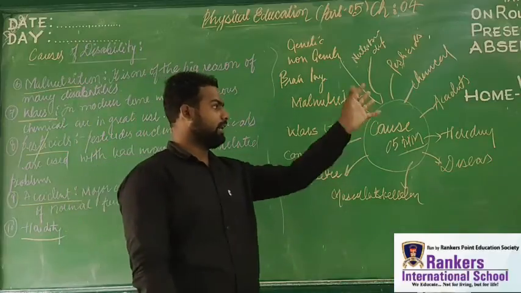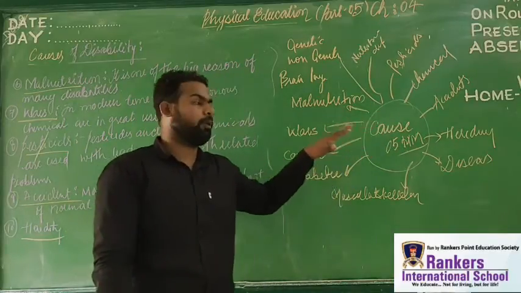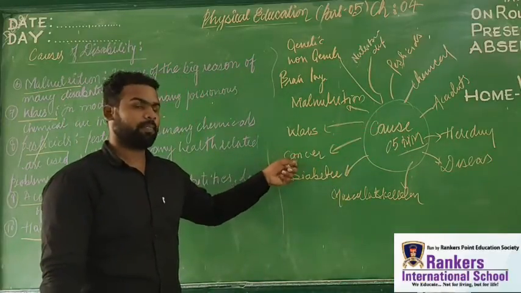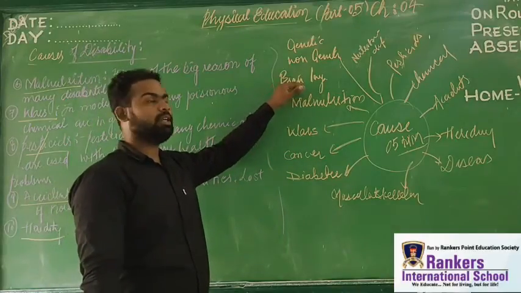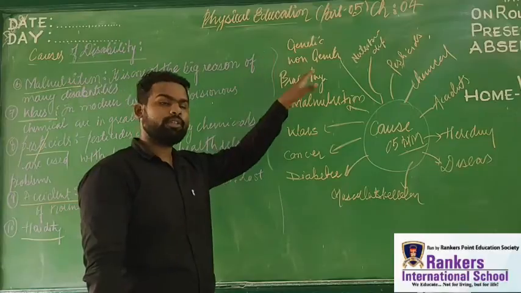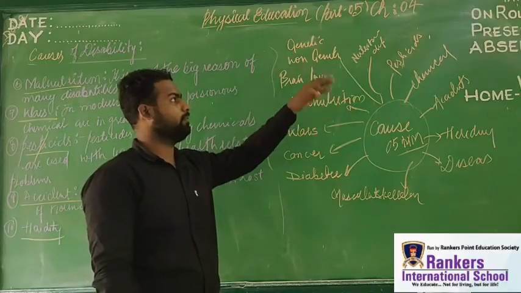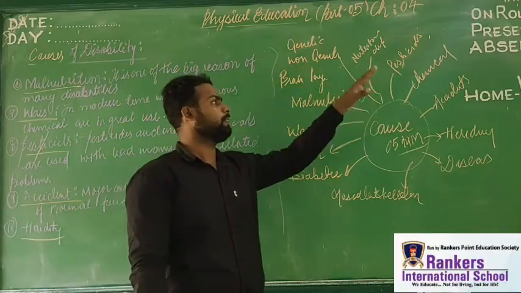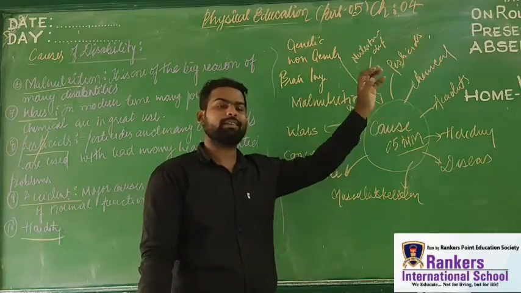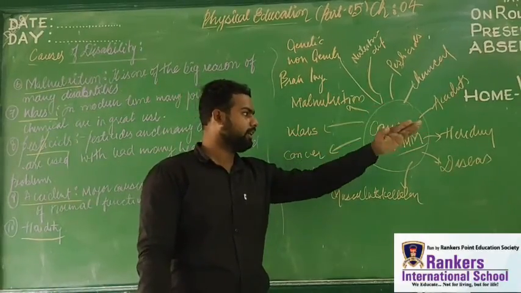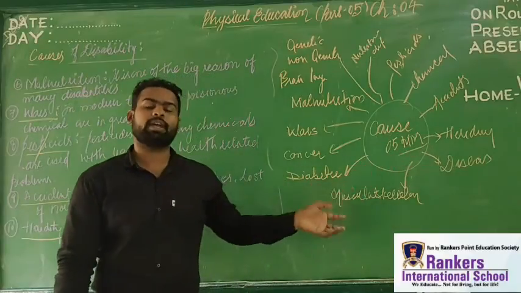So let us recapitulate here in a very short manner. Cancer, war, malnutrition, brain injury, genetic problem, non-genetic problem, that is heredity, nutritional deficiency, chemicals, pesticides, fertilizers, weedicides, insecticides, disease, musculoskeletal cause.